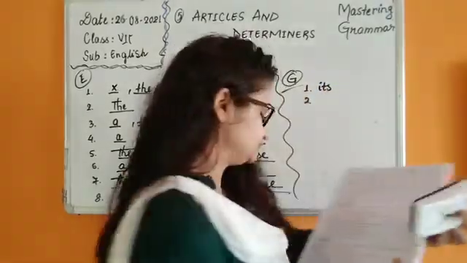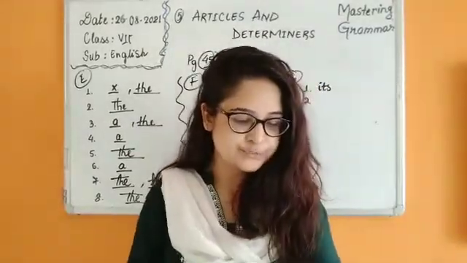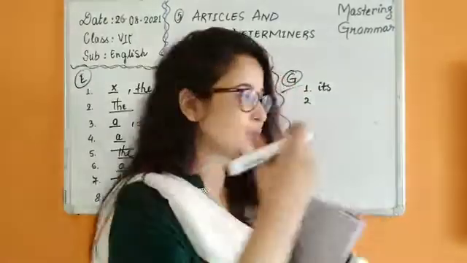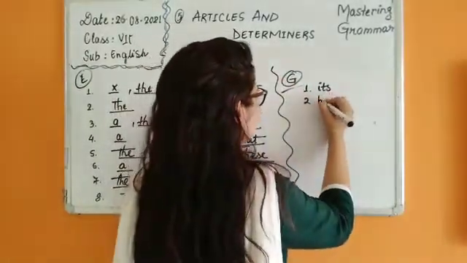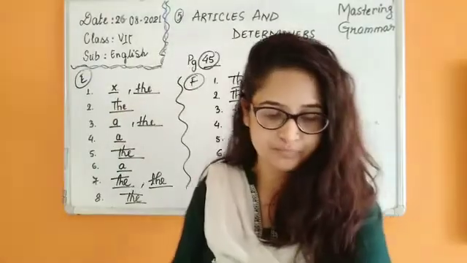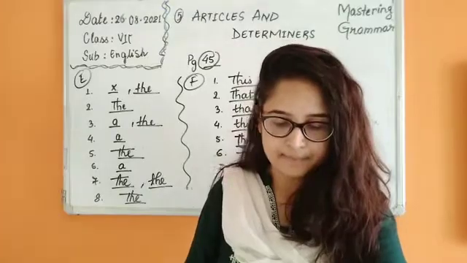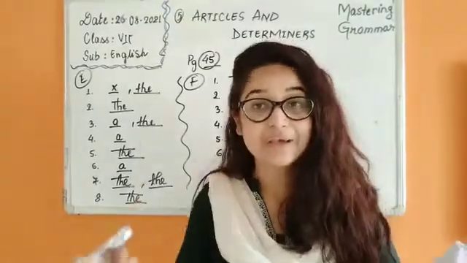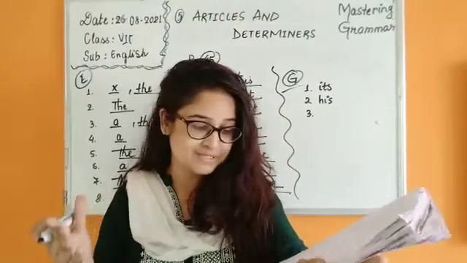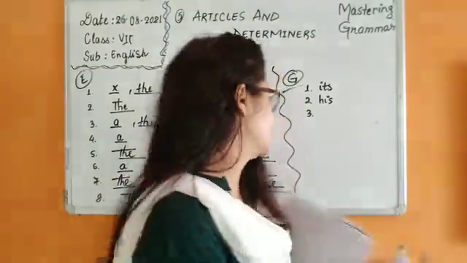Number 2. Ramesh spoke about his new school. Ramesh is a boy, so we cannot write her. So it will be his. Number 3 now. We are happy because which possessive noun you can use? Our, right? So it's our.